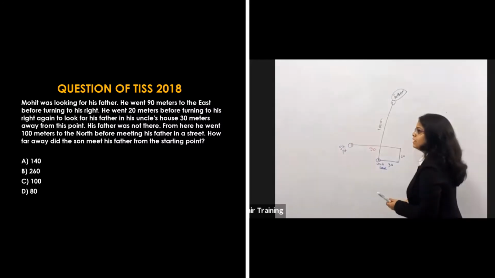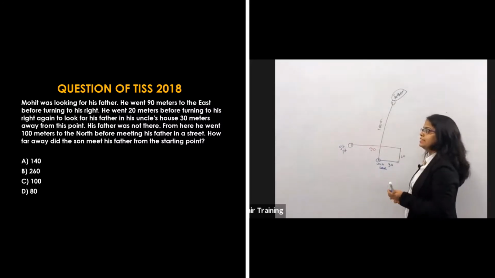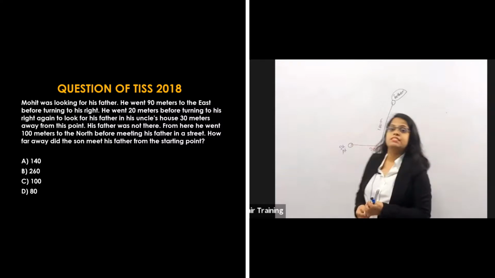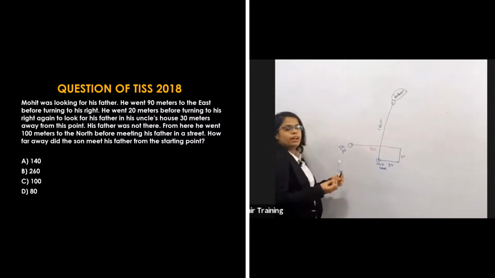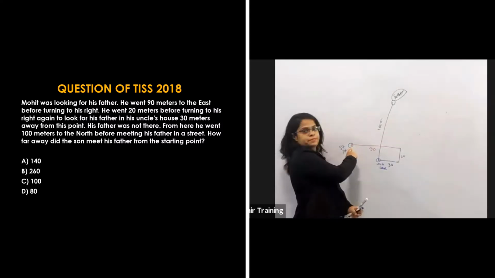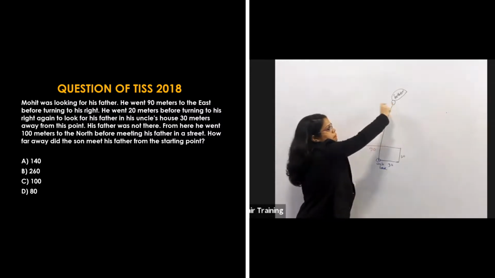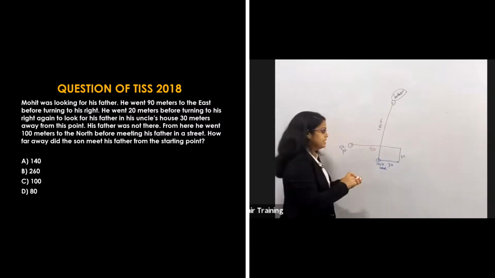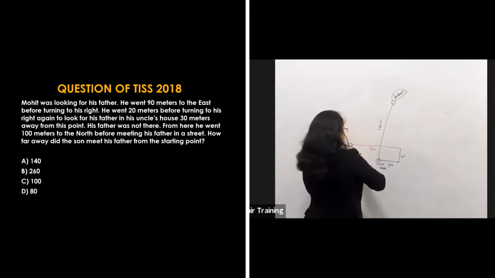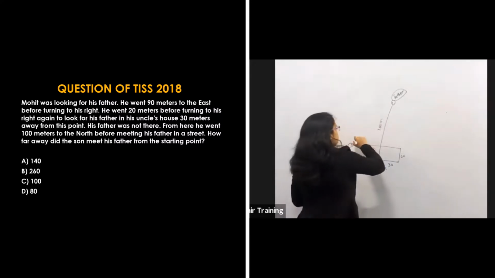Now they are asking how far from the starting point did this son meet his father. So from where did he start? He started from this point and his father met him at this point. So we need the distance between these points. What will be this distance?